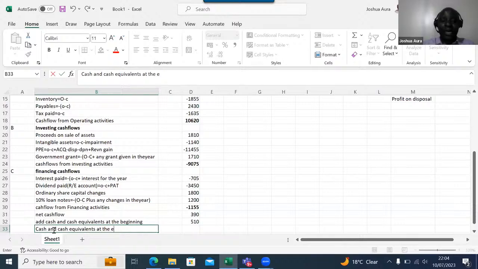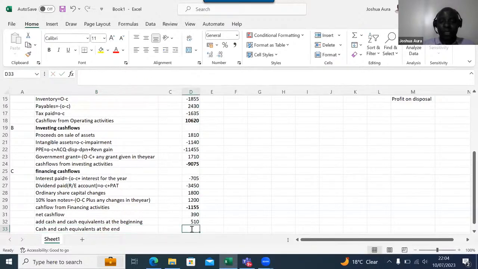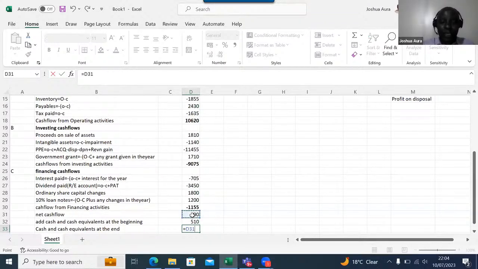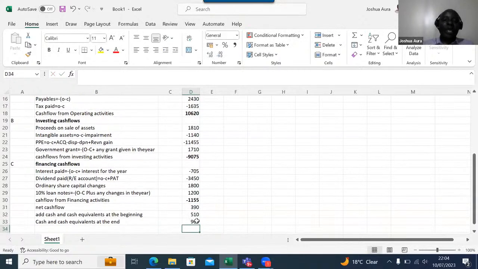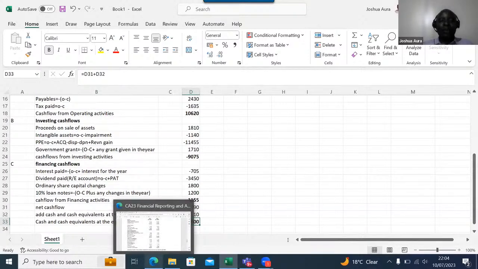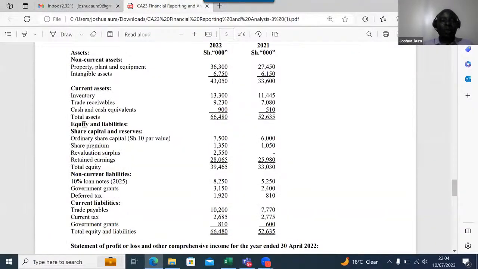So you come and add these two alone. So in this case here, we have equals. So you pick this 390, you say plus 510 like that. So it means when I go to my balance sheet, I should be able to get this 900. So control bold there. If I'm right, I should be able to get cash and cash equivalents of 900.